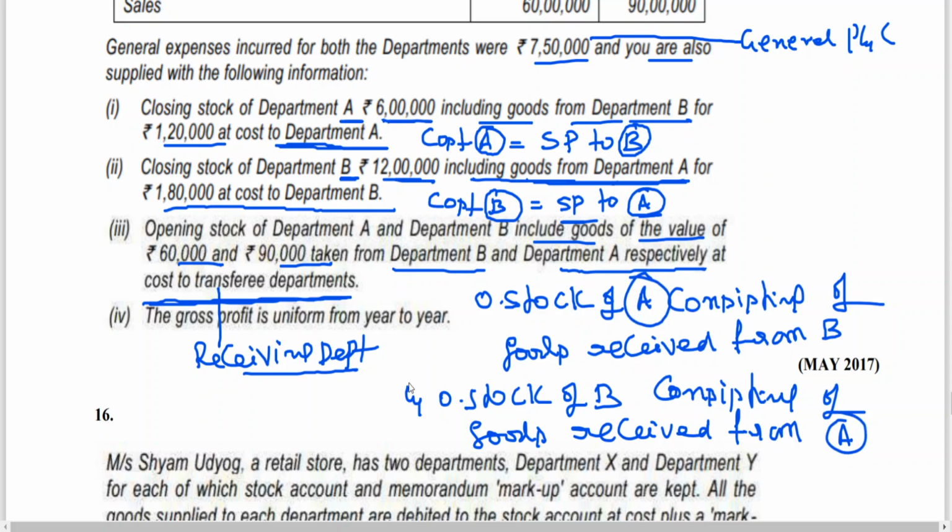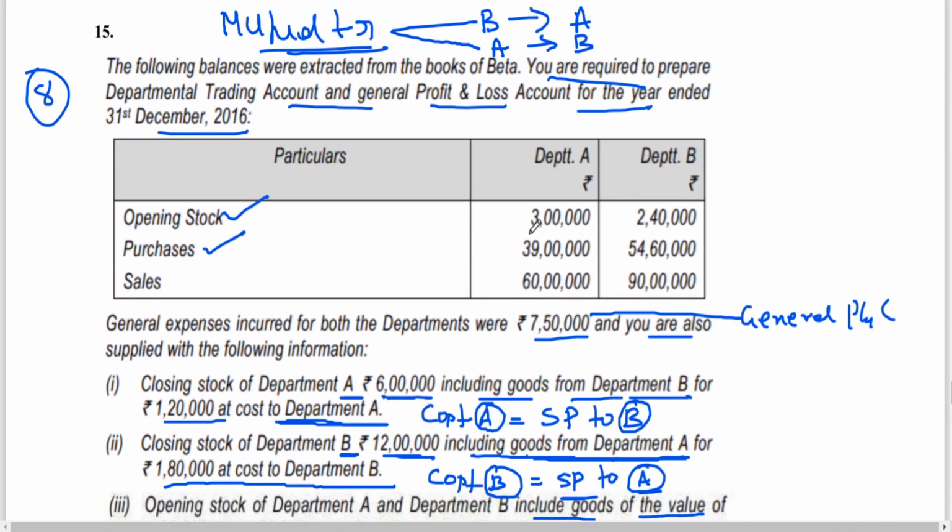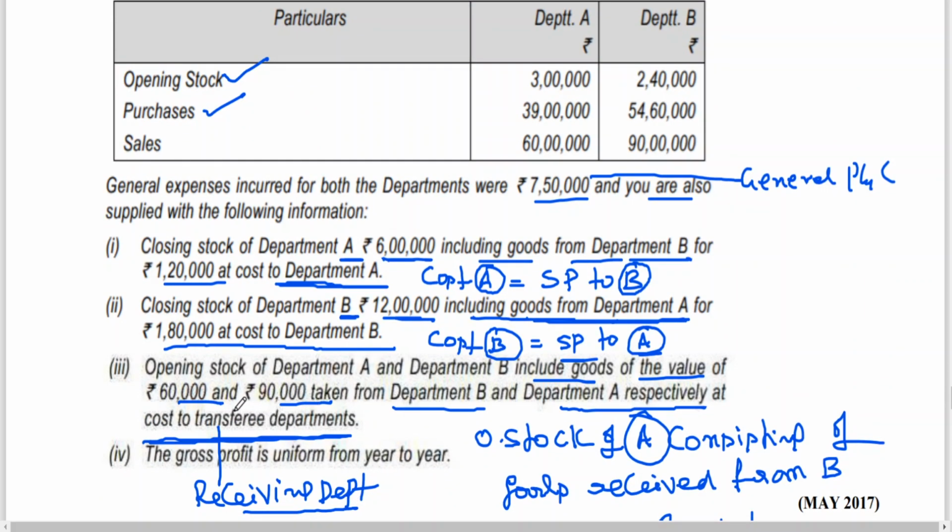Now opening stock of A is at cost price to A, selling price to B. Opening stock of B is at cost price to B, selling price to A. That means the opening stock of 3 lakhs includes 60,000 goods received from B, and 2,40,000 includes 90,000 received from B. The gross profit is uniform for the year.